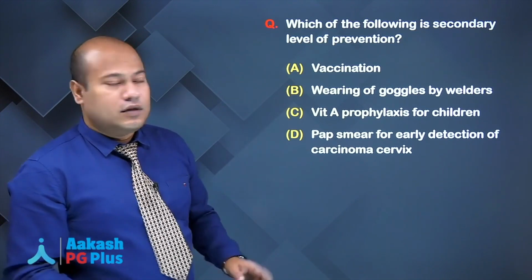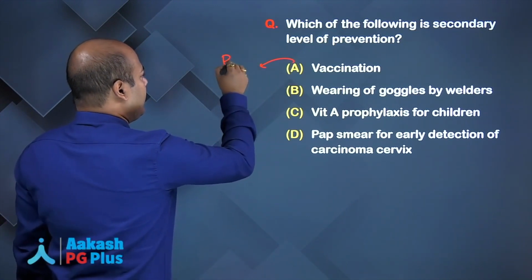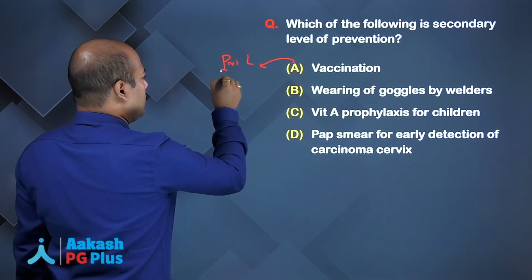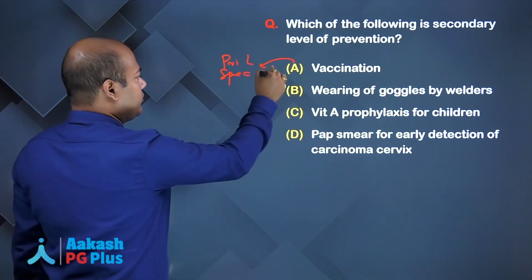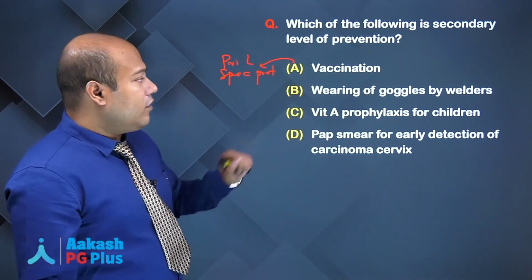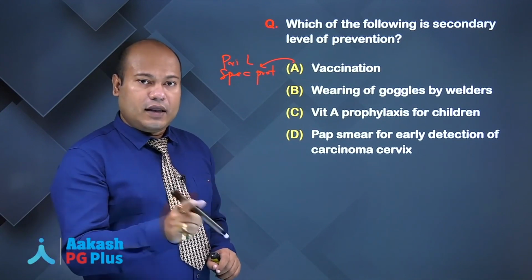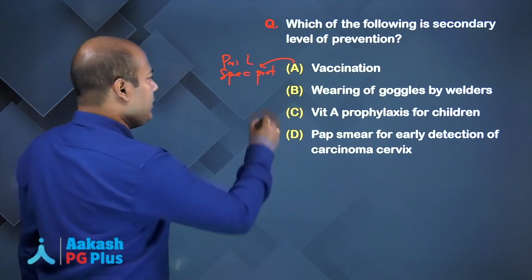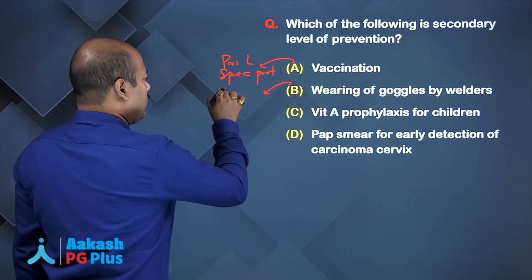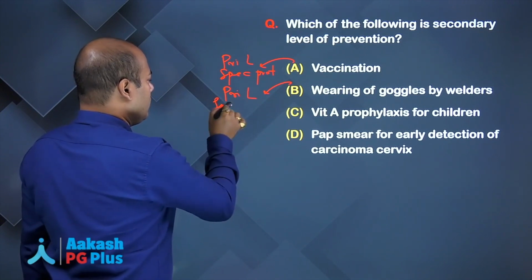We are giving vaccination. So, this will be primary level specific protection. Wearing of goggles by welders. Is the eye damaged? No, but there is a risk factor that the eye may get damaged. Using the goggles to prevent eye damage. So, again this will be primary level specific protection.